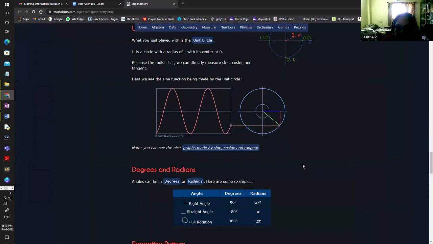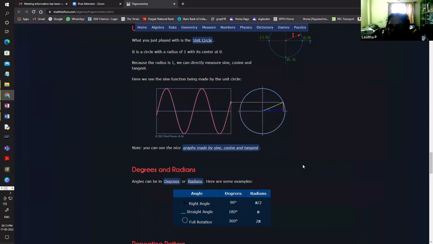That vertical length we take and mark on the Cartesian plane, and it will show a zigzag diagram like this. This is the graph of sine. The value will lie between +1 and -1 only, always. The value of sine is always between +1 and -1, because the vertical distance is measured and plotted.